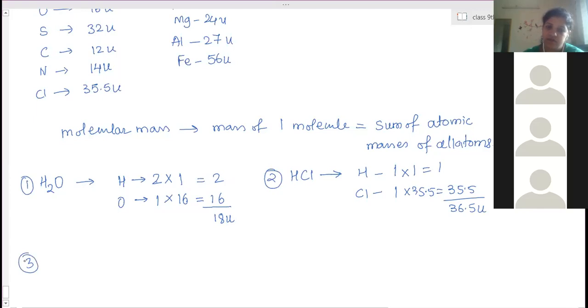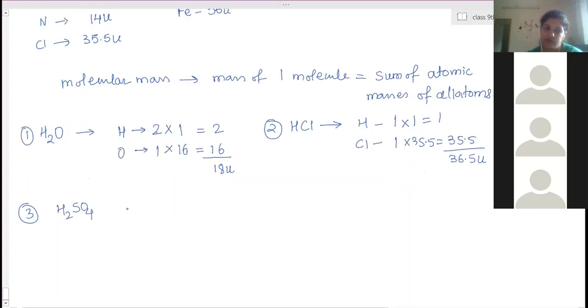Then third one, H2SO4. Now how many types of atoms are present? 3 types: hydrogen, sulfur, oxygen. How many hydrogen atoms are there? 2. How many sulfur atoms? 1. Oxygen atoms? 4 are there, no?